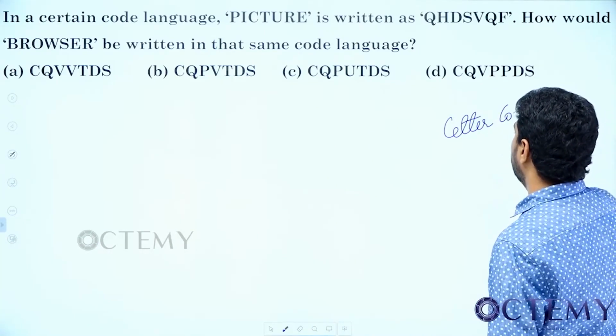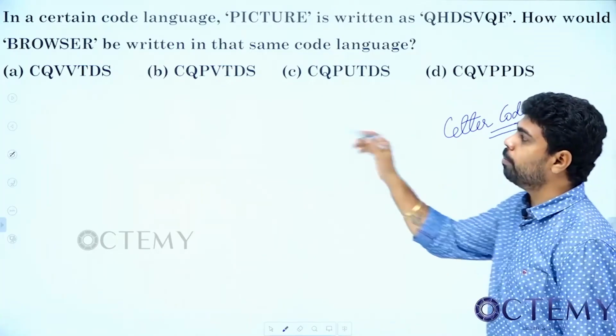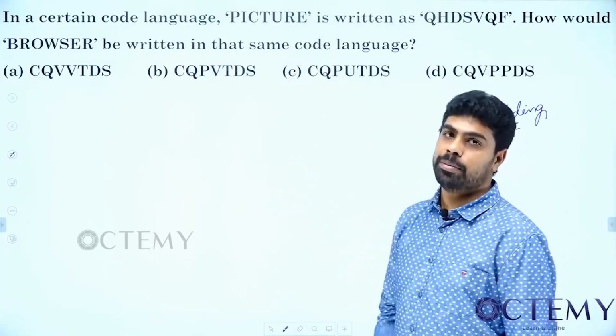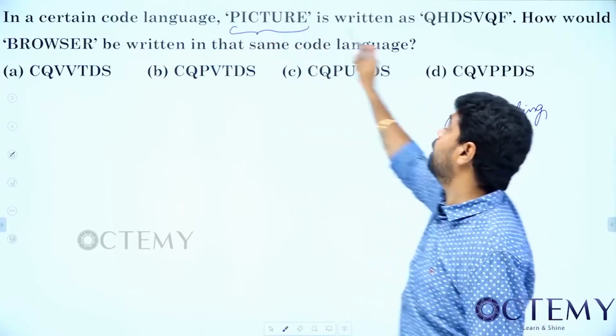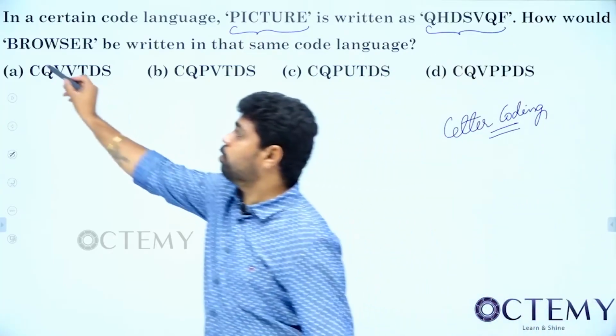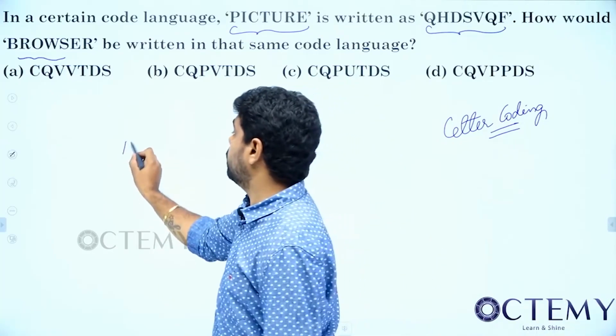What we do in letter coding is generally replace some letters with other letters following a certain pattern. See here we are replacing these letters with a pattern, so now this should be replaced with the same pattern.